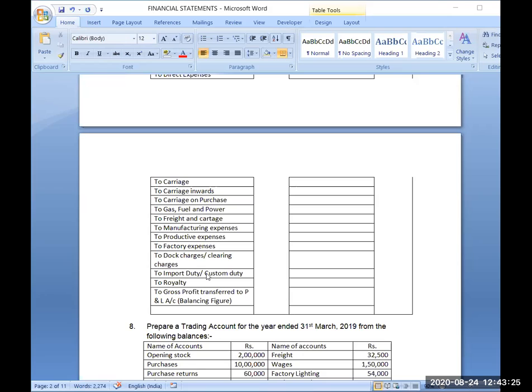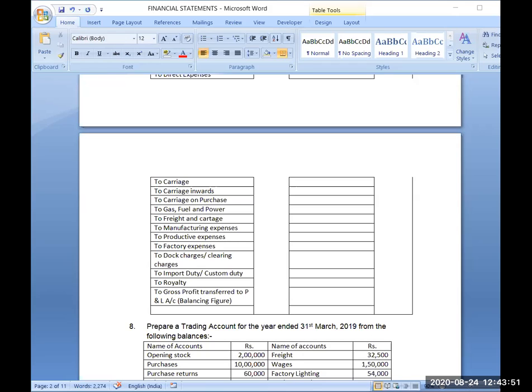Then all the manufacturing expenses, whatever the expenses which you are incurring for the production of goods in factory during the whole production process, are known as manufacturing expenses. So any manufacturing expenses given in the question are direct expenses. Like cost of raw material is direct expense. Then wages paid to the labor, direct expense.